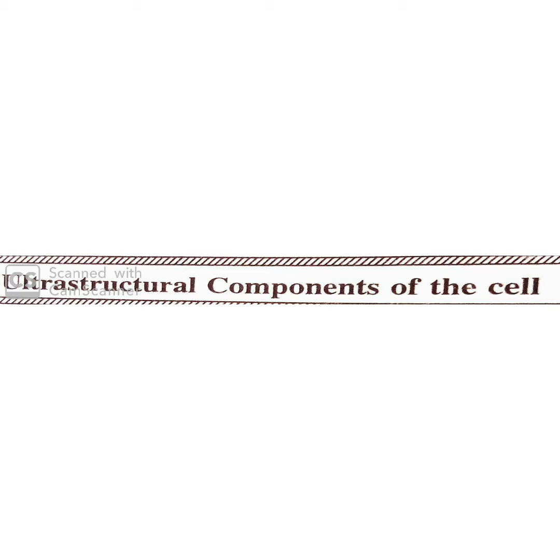The topic today is the structural components of a cell. The cell is the only unit of life in a living organism actually. It makes up an organism. So let us see what are the various components of a cell and what are the various types of a cell. What is a cell? Let us see what is a cell and what are the various types of a cell, and then gradually we will move to the various components of a cell.